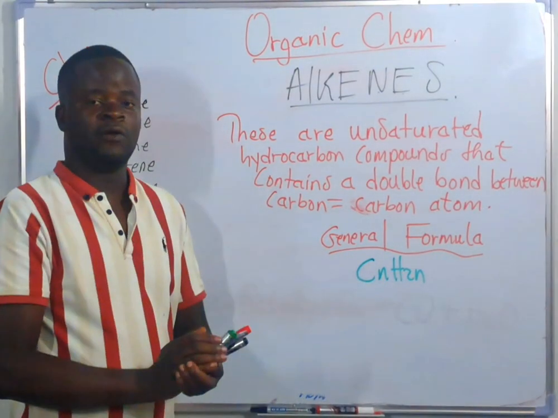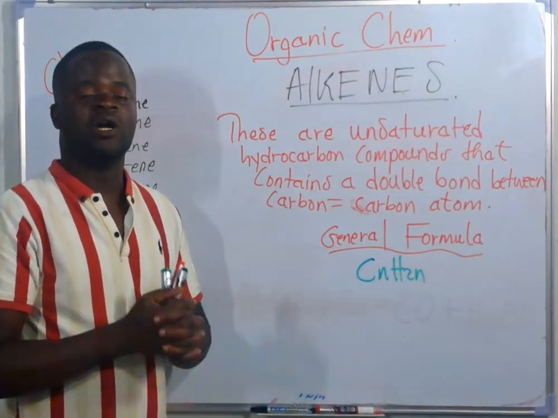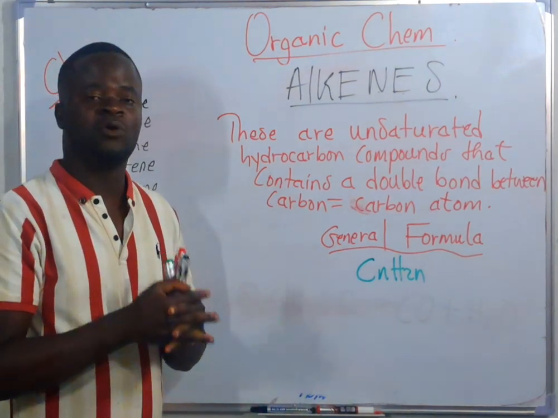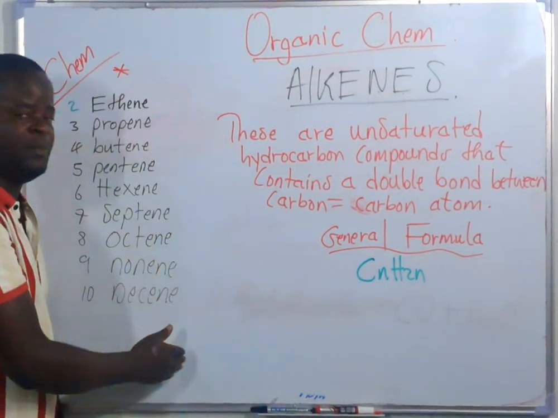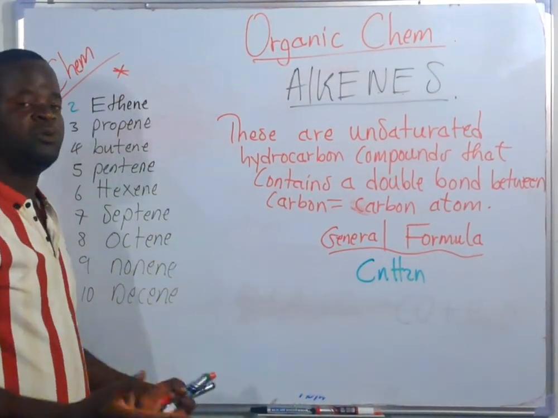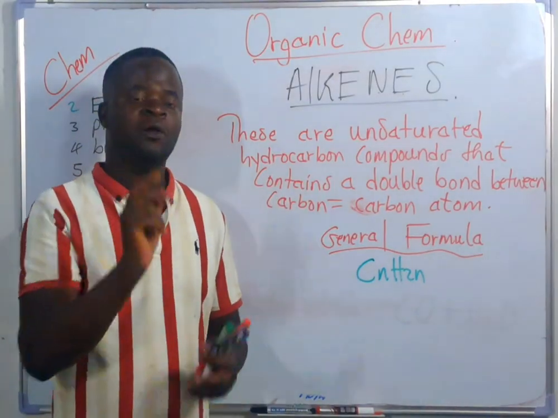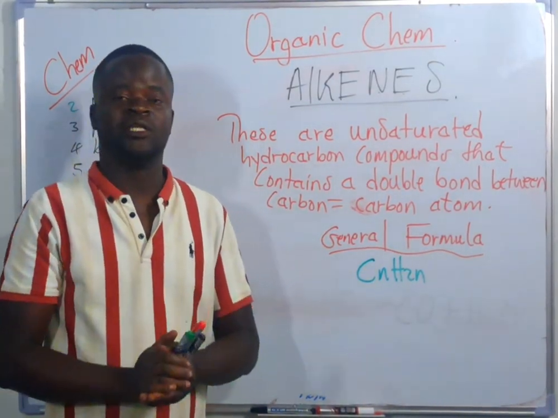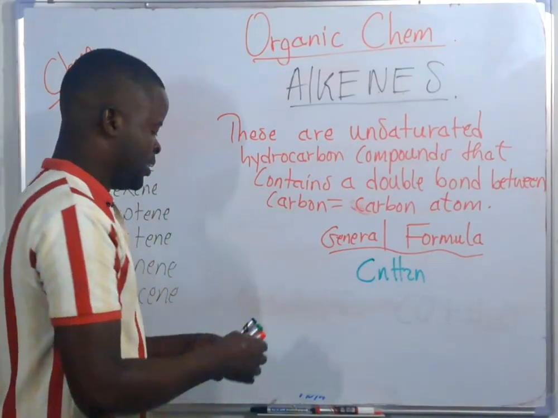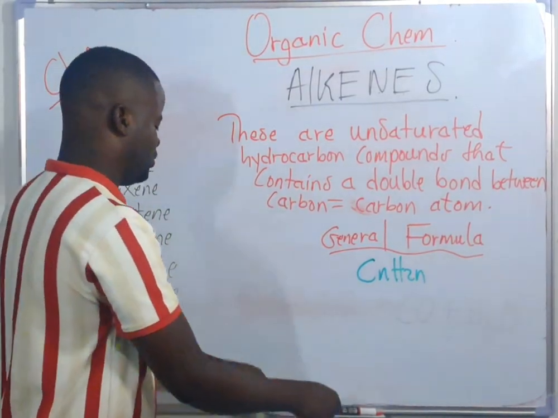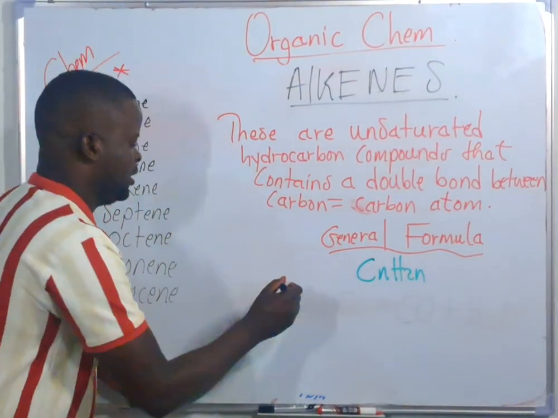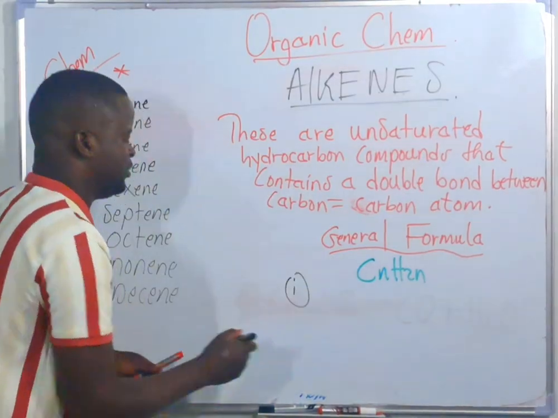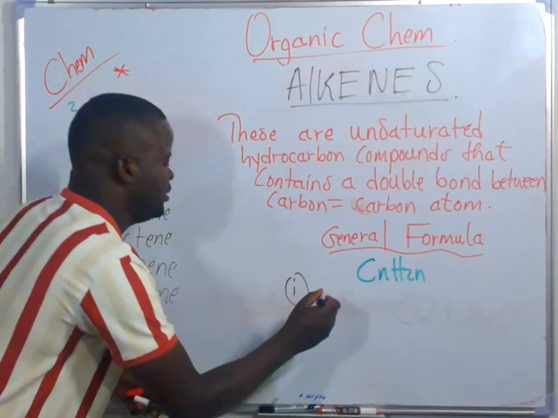After you know the general molecular formula, we can come up with the chemical formula of all these members. I'm going to give an example on only 2 members, then you can pause the video and write down the rest of the members. Let's give an example: the chemical formula of ethene.